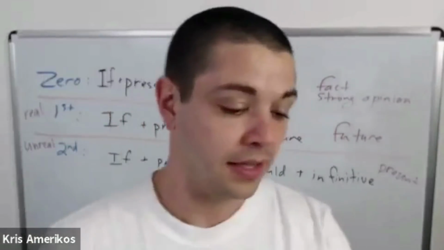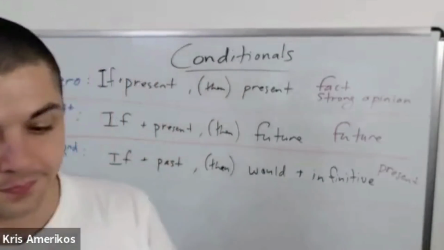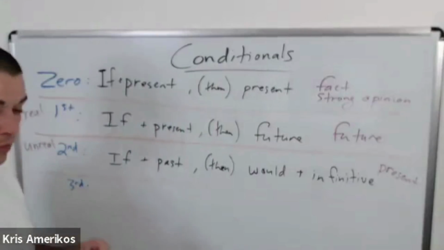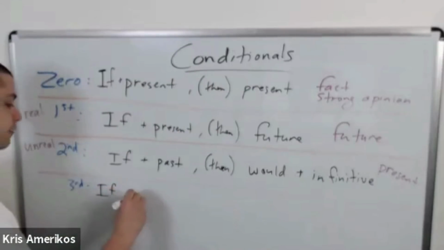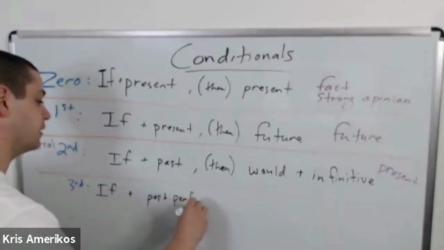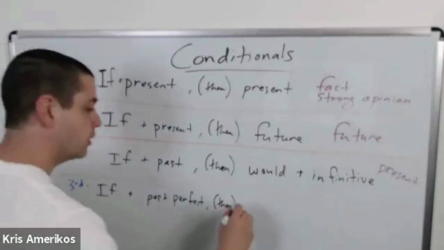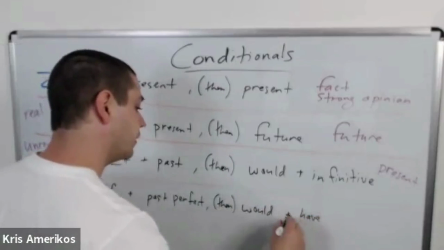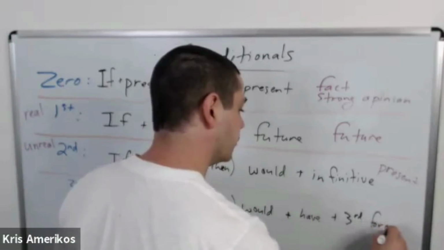Great. And then we also have third conditional. With third conditional, we say if plus past perfect, then would plus have plus the third form of the verb.